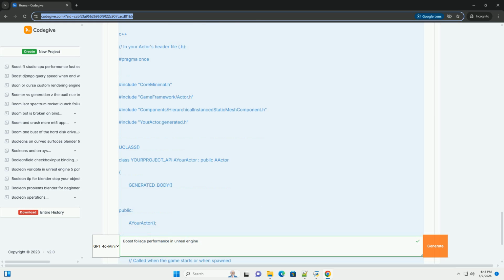Key stat commands. Stat unit shows CPU and GPU frame times. Stat RHI shows rendering hardware interface statistics, including draw calls. Stat scene rendering shows scene rendering statistics, including overdraw.